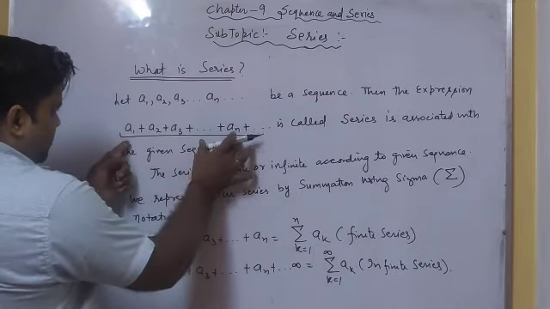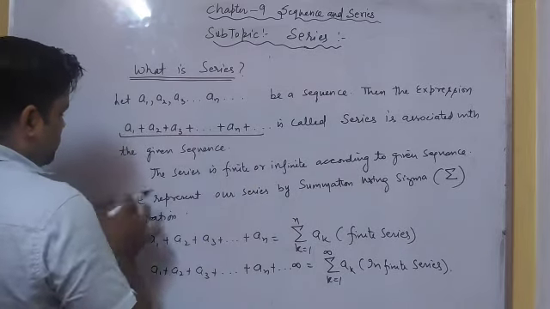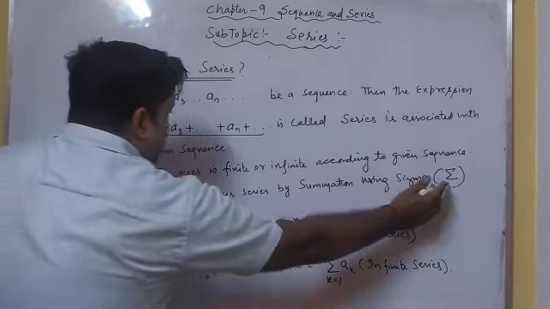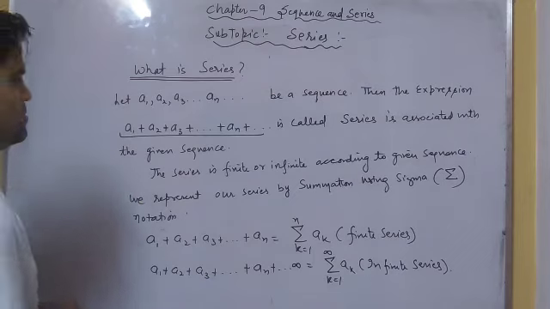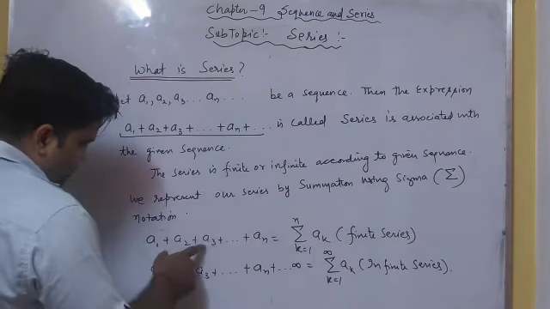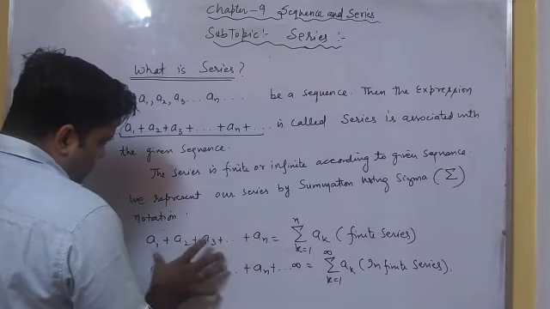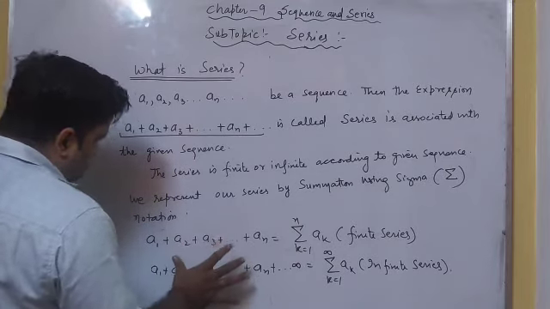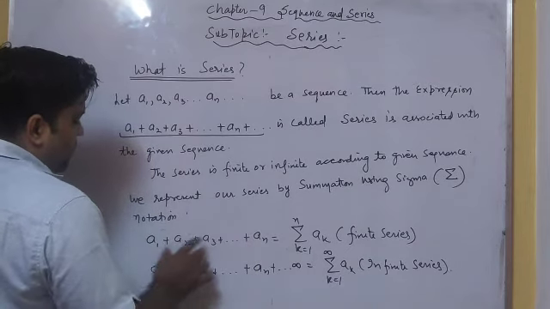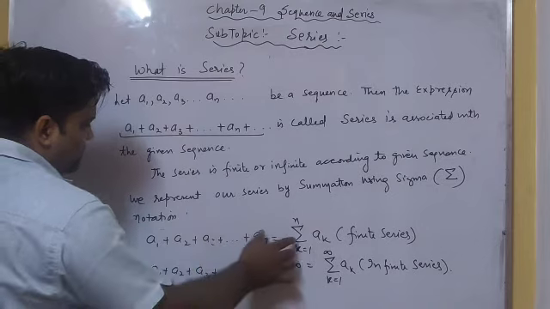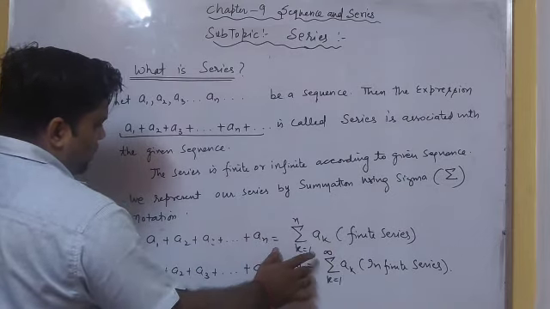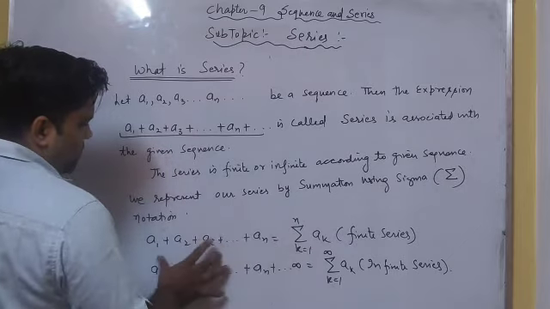We represent this series, which is an expression, by summation using sigma notation. Sigma represents the sum of the series a1 plus a2 plus a3 plus up to an, when the nth term is given and the sequence is finite. So we represent the finite series as summation of ak, where k varies from 1 to n.